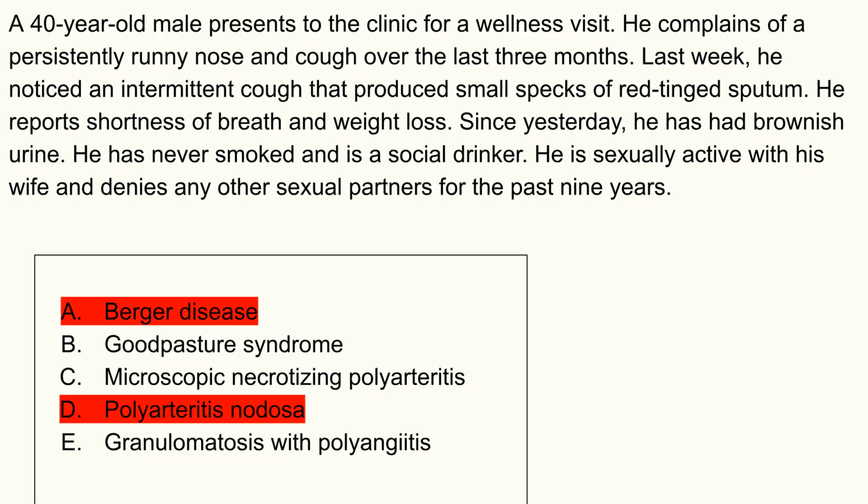All right, so for PAN to be correct, there needs to be hepatitis B, no lung involvement, constitutional symptoms of fever, weight loss, abdominal pain. Treatment would be high-dose steroids. Choice D is not correct here.